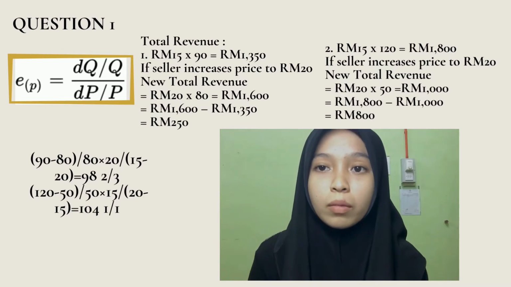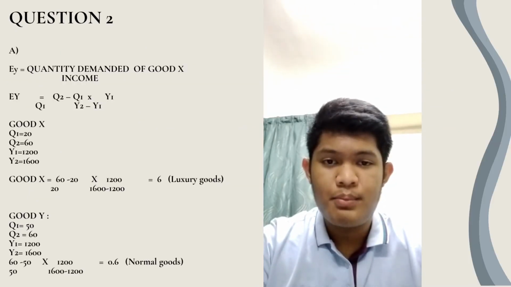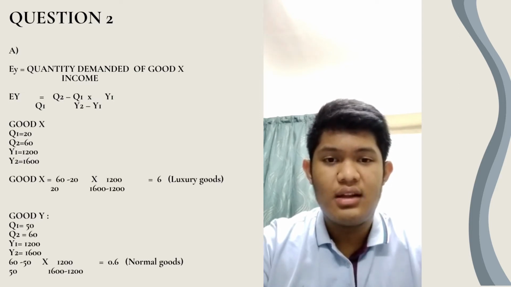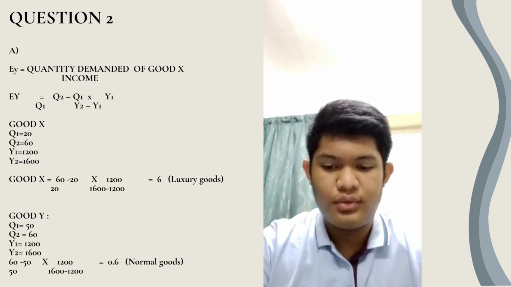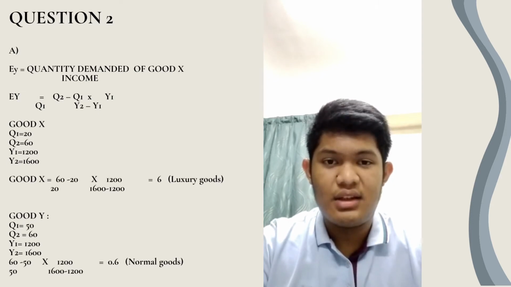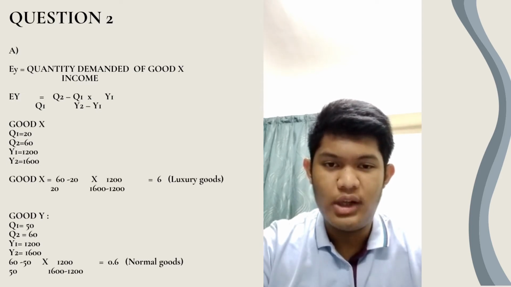For question 2a, based on the value of income elasticity, what types of goods are good X and good Y? For answering this question, we will use income elasticity equal to the change in quantity demanded of good X divided by the change in income. That is, income elasticity equals quantity 2 minus quantity 1 times income 1, divided by quantity 1 times income 2 minus income 1.